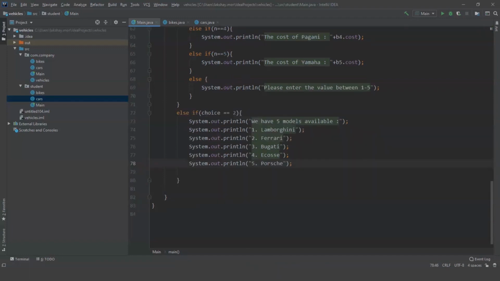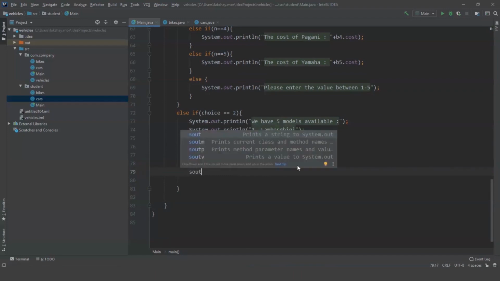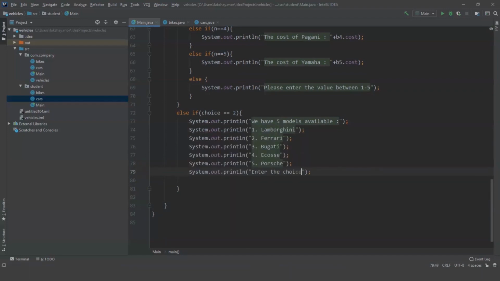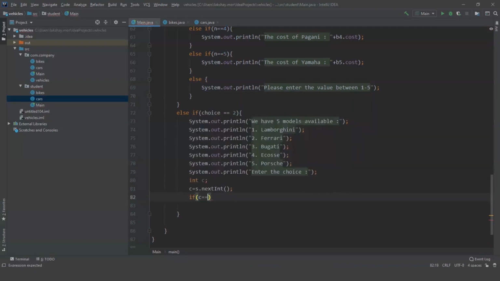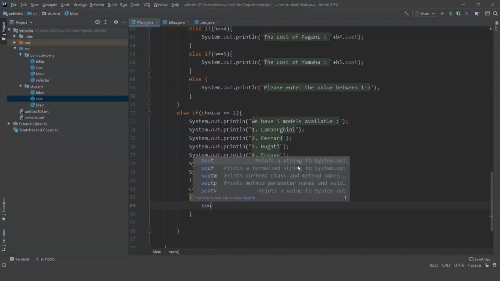Now we are going to ask the users their choice, which number do they want to choose. Now we need one more value so that we can have a variable which can store the choice of the user. So for this I'm going to use C. Now if C is equal to 1, that means the user wants to see the cost of Lamborghini, that he puts the choice as 1. So we're going to display this message, the cost of Lamborghini.